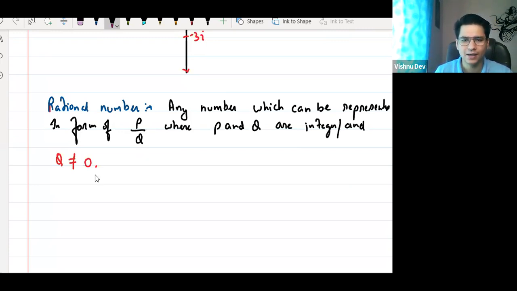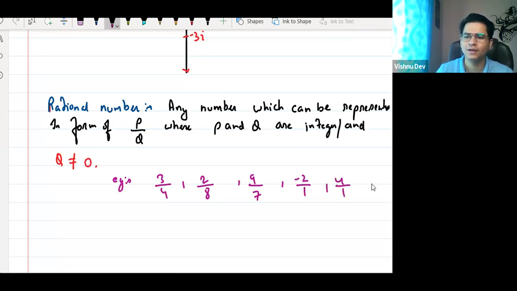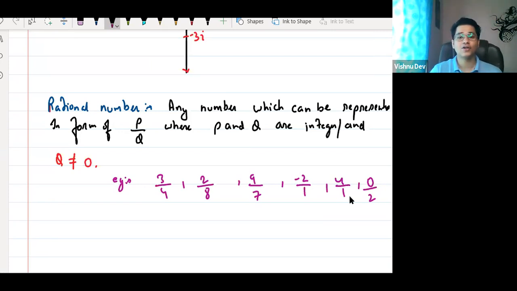Now example, let us say example, anything. So it is 3 by 4, 2 by 8, 9 by 7, minus 2 by 1, 4 by 1, right? Everything is an example of a rational number. So I'll explain again. A rational number is any number which can be written in the form of P by Q. Now think about it. What is a 0?